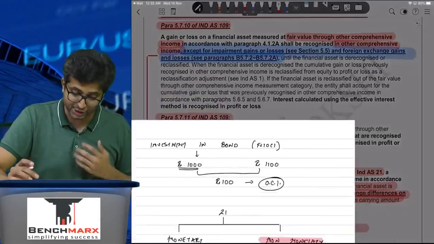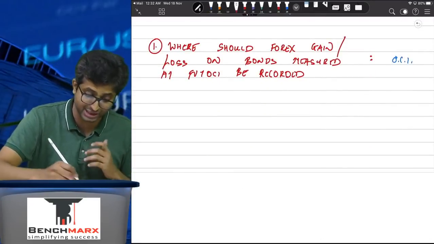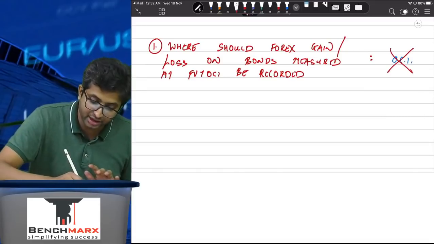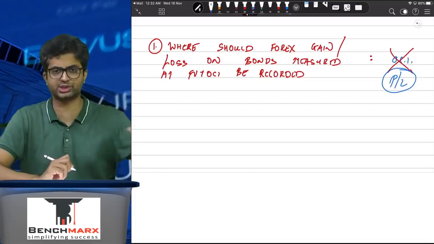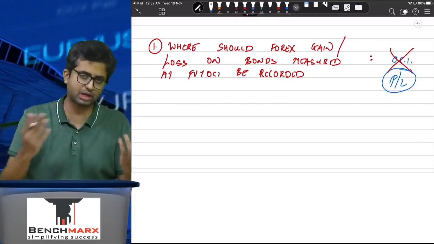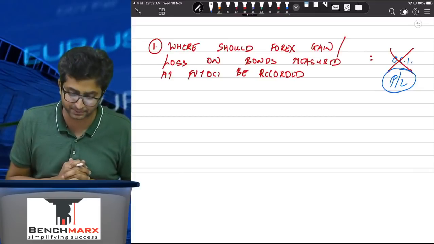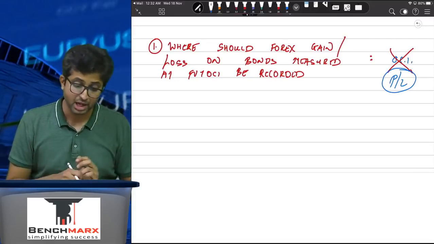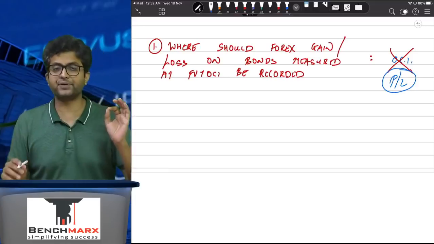And hence, as per my understanding, and I stand open to be corrected over here, but as per my understanding, this goes to the profit and loss account, and I will stick to the institute solution. I don't think that it is wrong. I'll stick to the institute solution because they have taken this in the profit and loss account, and we'll see that in some time. So the first problem, where should the foreign exchange gains or loss on items measured at FVTOCI be recorded?